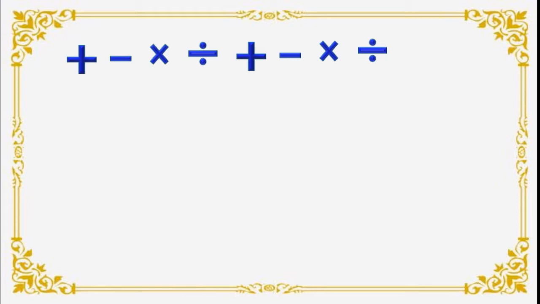Students, here we can see the mathematical operations symbols we have used here. Plus, correct? This is plus, minus, multiplication, division. Again plus, minus, multiply, division. Correct? These symbols we have used. Now we will give numbers to them. Number 1, 2, 3, 4, 5, 6, 7, 8, 9, 10, 11.